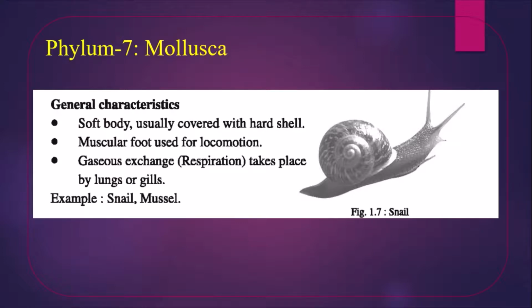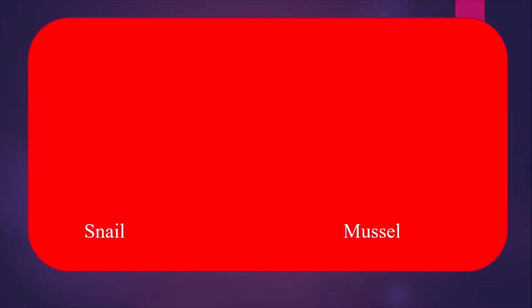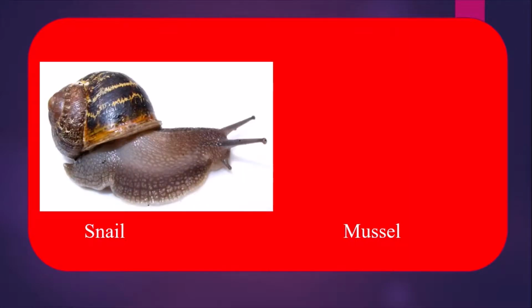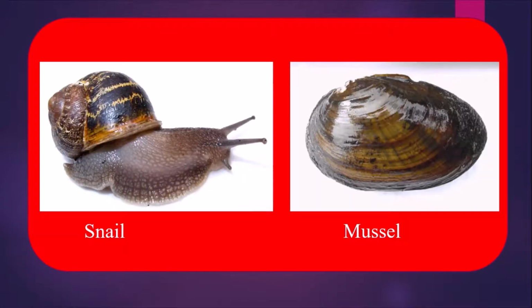Number 3, gaseous exchange or respiration takes place by gills or lungs. Lungs when they live on land, and gills used for respiration when they live in water. Example, snail, oyster or mussel. Figure of snail and figure of mussel.